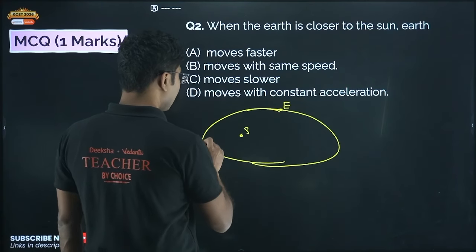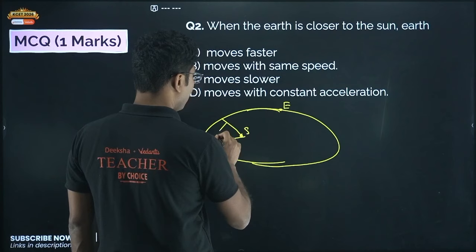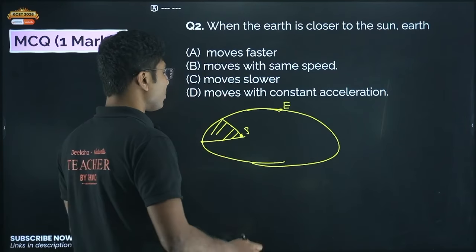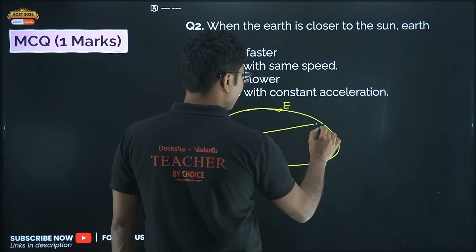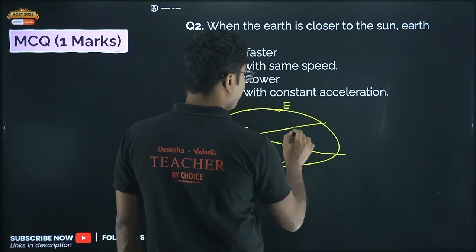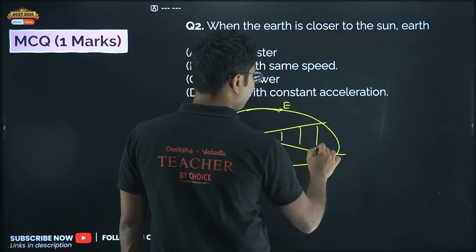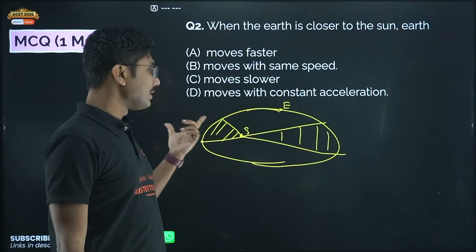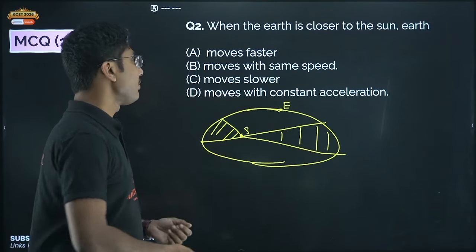Okay, the area subtended in a fixed amount of time has to be constant. Now here, because this distance is small, it has to move faster to cover a large distance, whereas when it is in the farthest area, okay, it can move slowly to cover the same area. Okay, so it can be said that when the earth is closer to sun, it is moving faster.